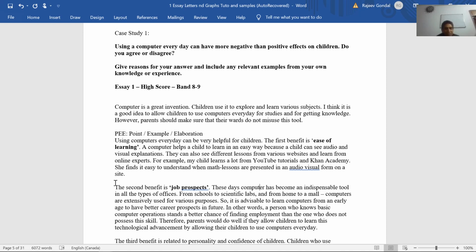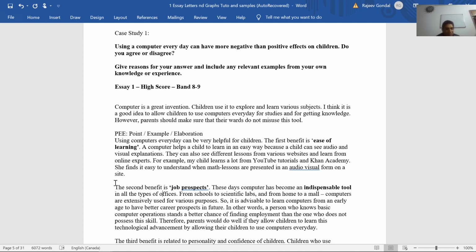These days, computer has become an indispensable tool. Now this is a little bit of a new word or a little uncommon word, but it's easy to remember. Indispensable tool is like a necessary tool in all types of offices.